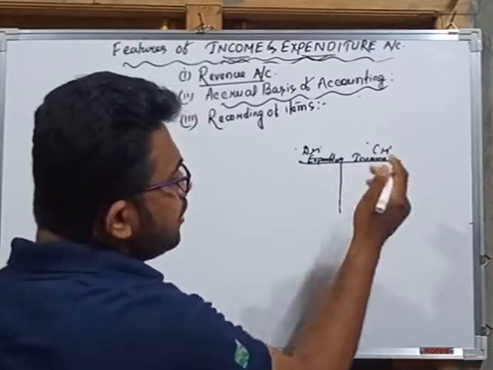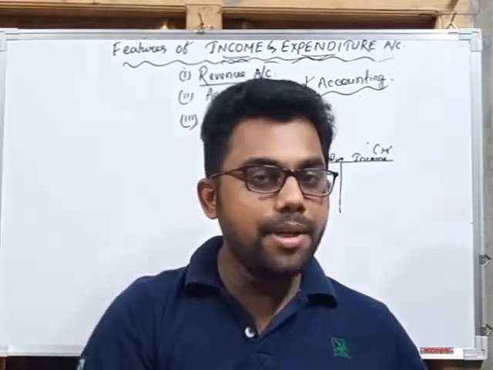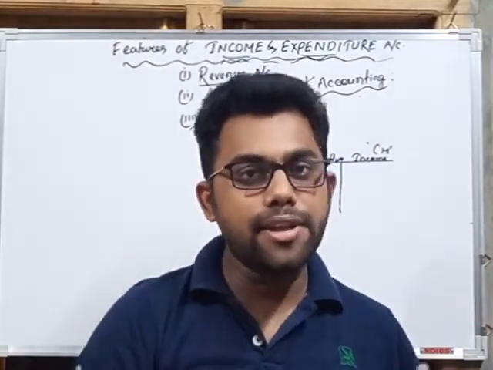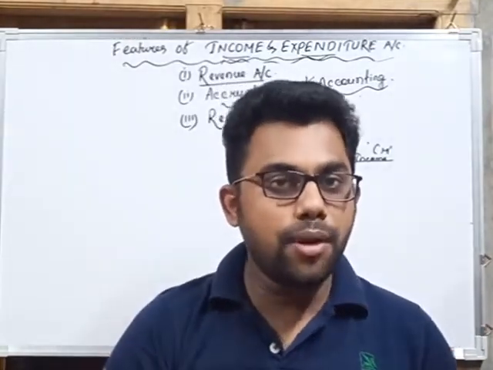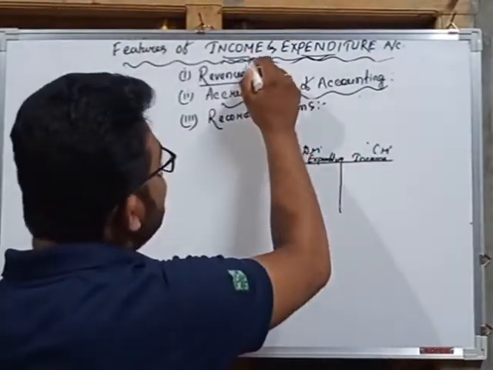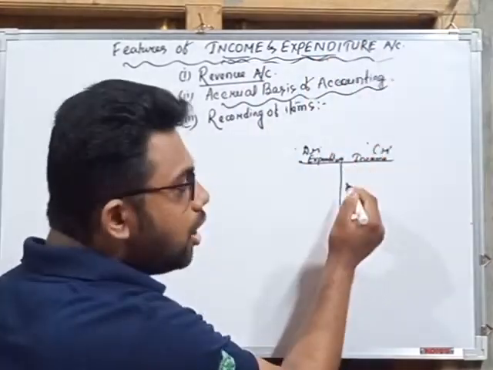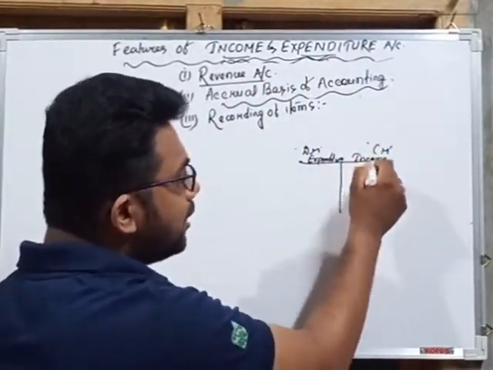Similar to the profit and loss account. In profit and loss account, in debit side we have to record all the direct and indirect expenses, and in credit side we have to record all the incomes earned. Similarly, in income and expenditure account, income comes first and then expenditure, but while preparing this account we have to record expenditure first and then income.